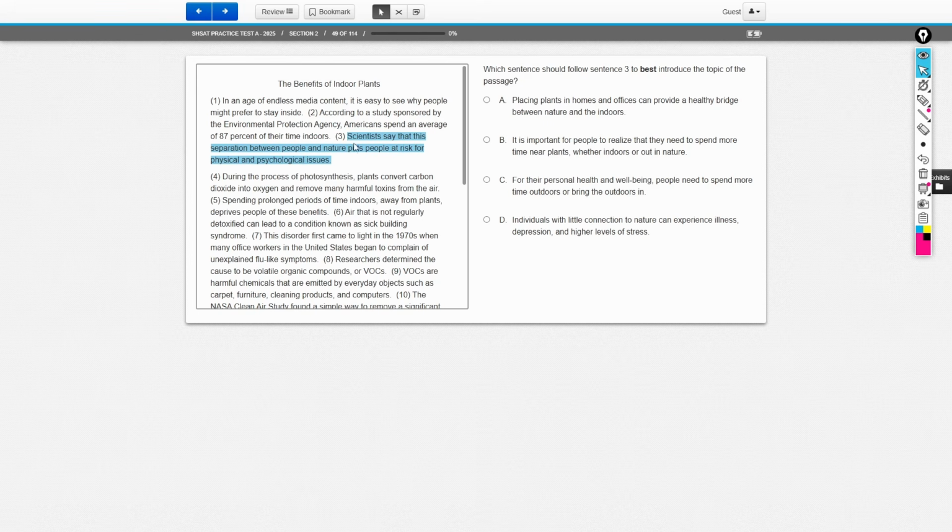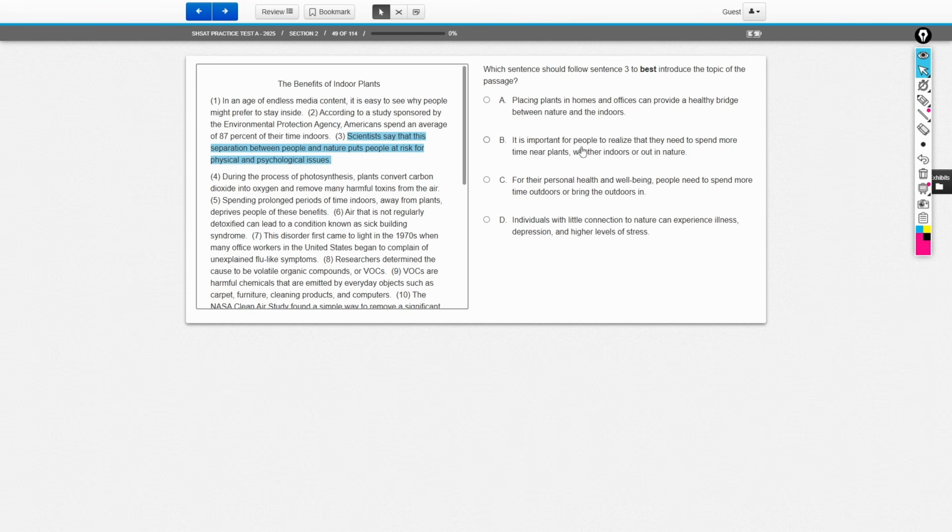Okay, and we want to add a sentence after that to introduce the overall topic of the passage. Now, we already said the overall topic was people need to bring plants indoors to feel better and feel more productive. Okay, so let's look at which answer choice summarizes the text. A says placing plants in homes and offices can provide a healthy bridge between nature and the outdoors. I don't see a problem with this answer choice, so I'm going to keep it in mind.